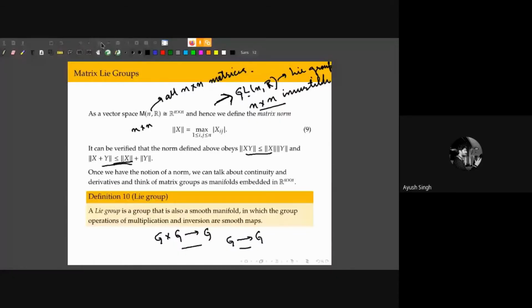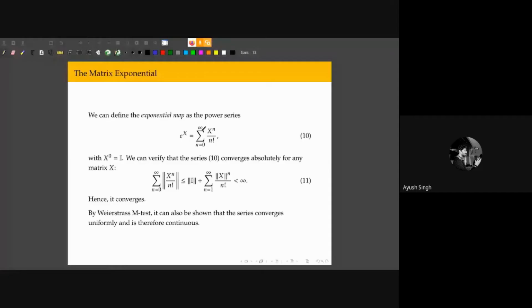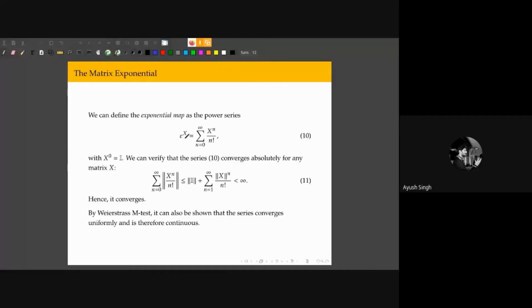Next, we're going to define an exponential map for a matrix. If I have a matrix X, then I can define an exponential of that matrix, e^X, and we define that by a power series. Now, I have been going on a long time about these abstract objects and groups. I have groups, I have Lie groups. So how does this all come together? How does this connect to what we want to talk about, the rotation group? I promise you it's going to come very soon.